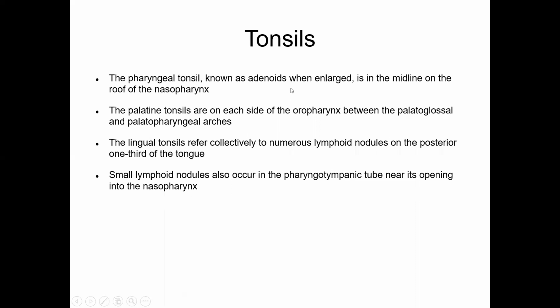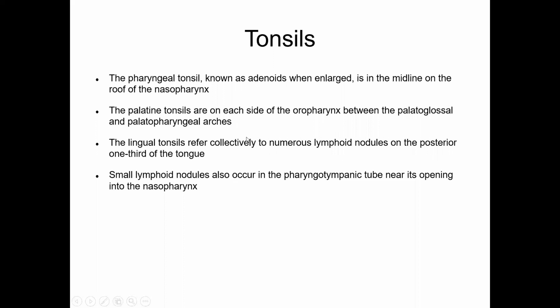The point to be remembered is that whatever is in the nasopharynx, the pharyngeal tonsil and the tubal tonsil, both will be lined by respiratory tract epithelium, pseudostratified ciliated columnar with goblet cells. And those which are in the oropharynx, that is the palatine tonsil and the lingual tonsil, will be covered by the oropharyngeal lining epithelium, non-keratinized stratified squamous cells.